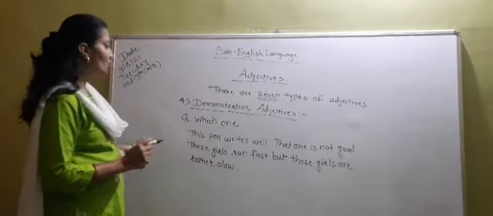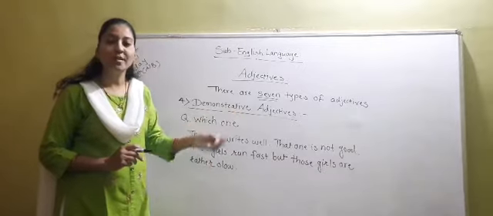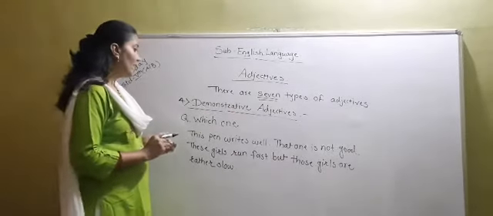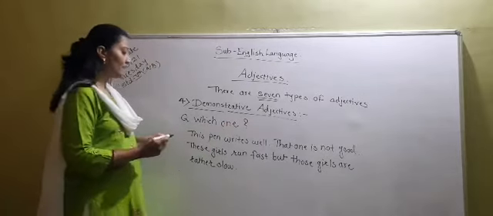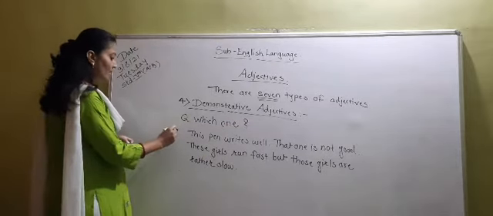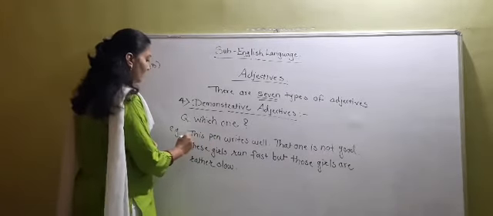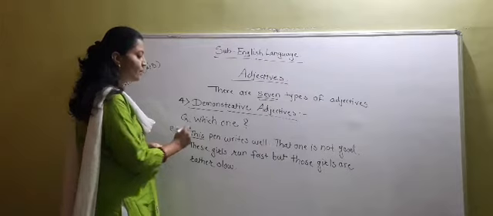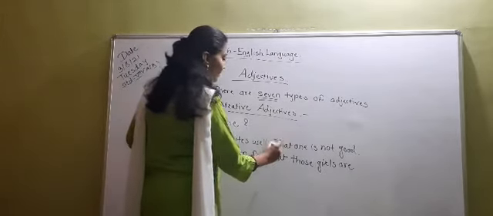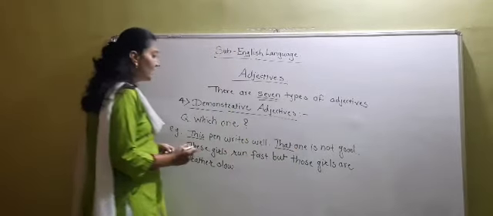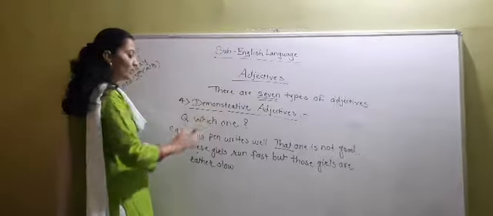So as I have told you students, demonstrative adjectives, they point out a person or thing being spoken about. And they give the answer of the question, which one. Now see the examples that I have written here. This pen writes well. So which pen? This pen. This pen writes well. And that is not good. So that is demonstrative adjective here. This is demonstrative adjective here.